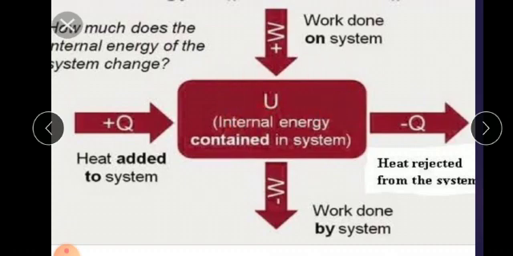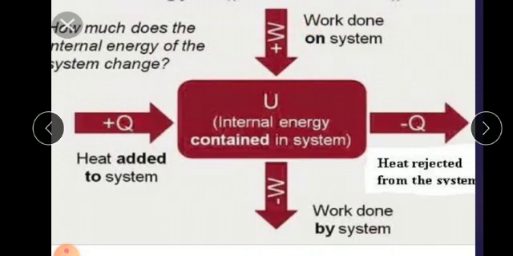Is it right? So here work is done on the system, plus W. If work is done on the system, the internal energy will increase, and automatically the heat will also increase. So when the work is plus W, automatically heat is supplied to the system. So the Q will also be plus. So plus Q as well as plus W.